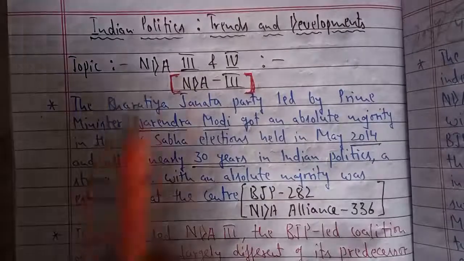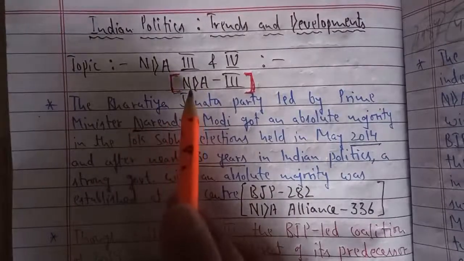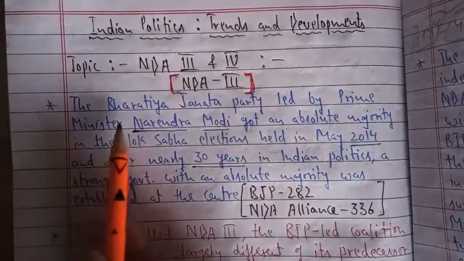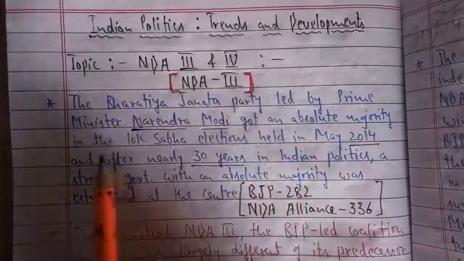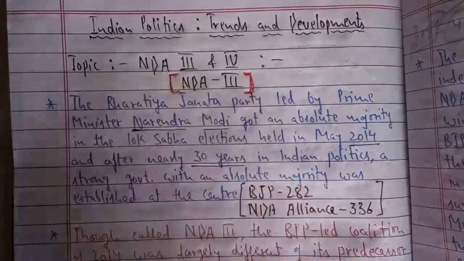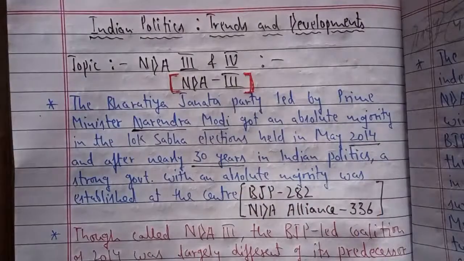And this is the topic NDA 3. We shall be revising NDA 3 here. The Bharatiya Janata Party, led by Prime Minister Narendra Modi, got an absolute majority in the Lok Sabha election held in May 2014. These topics are very much relevant to you, as you are aware of the current politics of the BJP-led NDA government at the center.